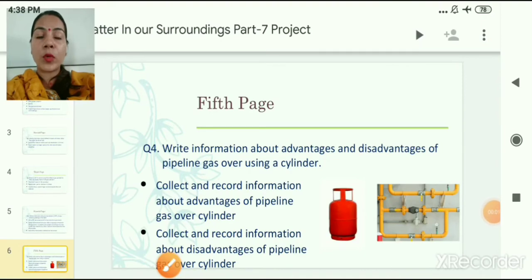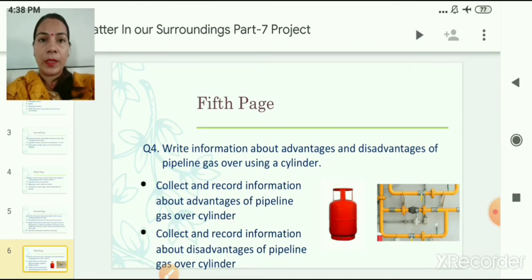Children, you have to write down all this information on worksheets or A4 size paper or any other type of ruled paper. Then you have to scan it and save it in PDF format. For scanning these papers, an SMS is already sent to you, or you will soon get that message regarding how to scan those pages. Accordingly, you will scan the pages and save the file in PDF format, and anytime we can ask you to submit that project, so it should be ready as soon as possible.